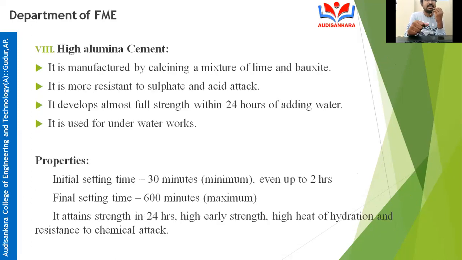High alumina cement. It is manufactured by calcining a mixture of lime and bauxite. For normal ordinary Portland cement, what are they mixing? Lime and clay. Now clay is replaced by bauxite. For producing high alumina cement, clay is replaced by bauxite. So that type of cement is known as high alumina cement.